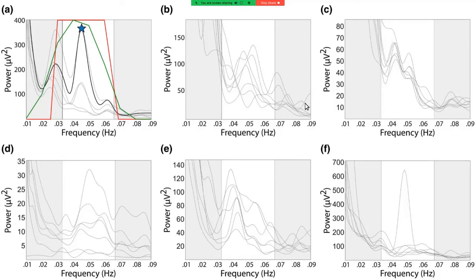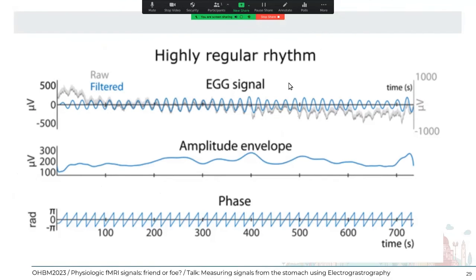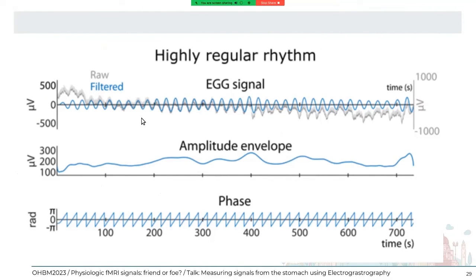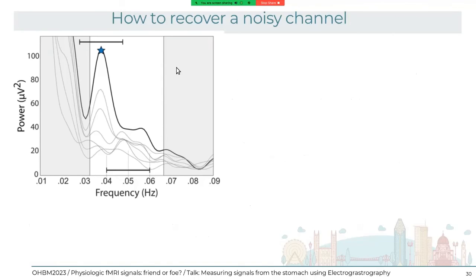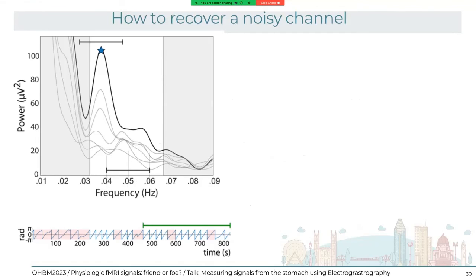Here, for example, in this subject, there is no clear peak between 0.33 and 0.66. If we look at the time series, we see there are a lot of artifacts going on here, but there is a period of the recording where, if we filter, we see that there are not so many artifacts. So what we can do is filter only in the portion of the signal where there are actually no artifacts, make an FFT there, and here we can see a consistent peak across channels. If we filter around here, then we see that actually there are fewer peaks. So this is one way to recover a noisy channel.